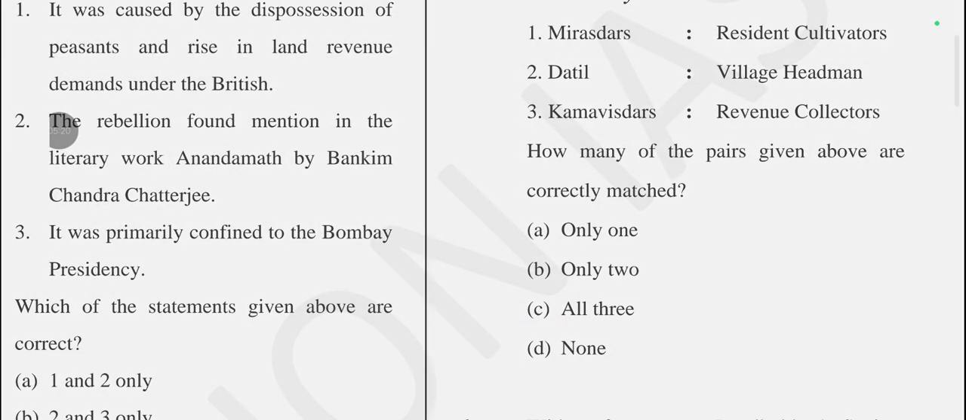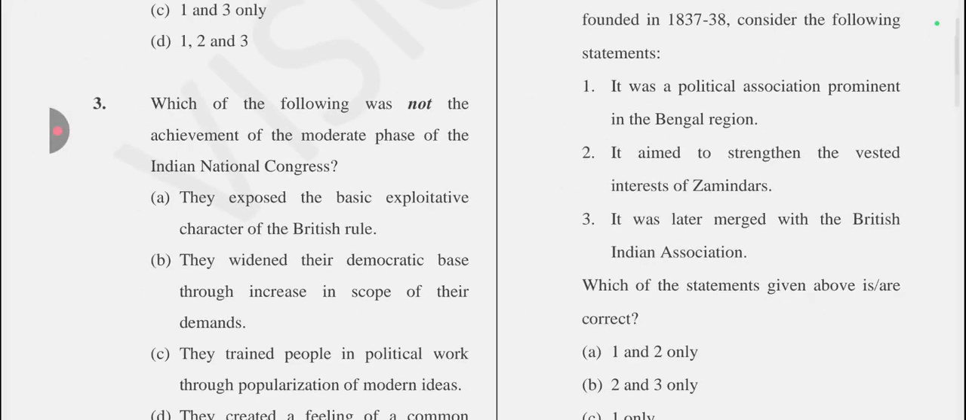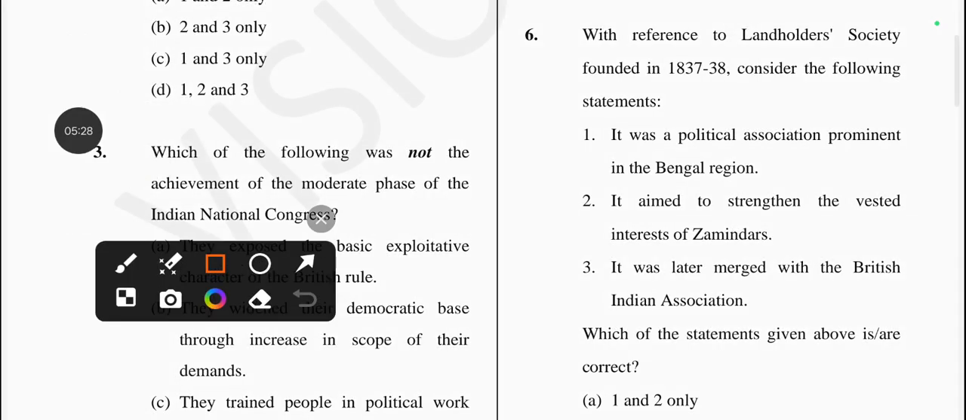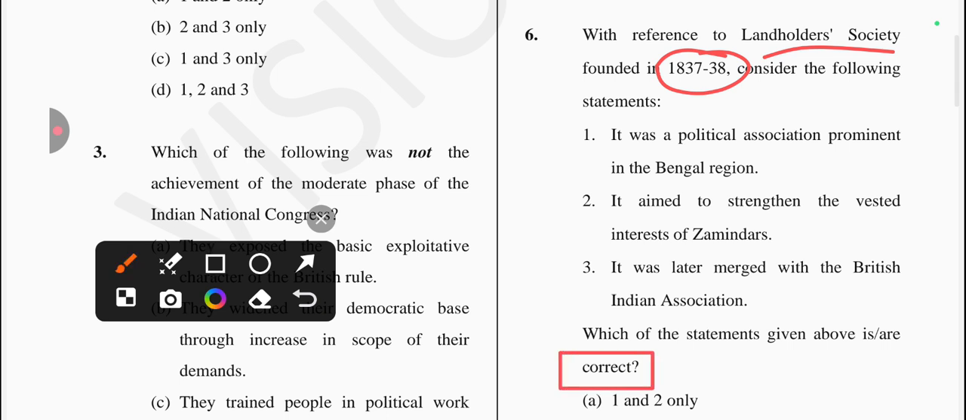Okay, let's come to the next question, which is with reference to the Landholders Society, founded in 1837-38. Consider the following statements, and there is asking about the correct statement. So first statement is it was a political association prominent in Bengal region. Is it true? Yes, it's a correct one. Next one is it aimed to strengthen the vested interest of zamindars.